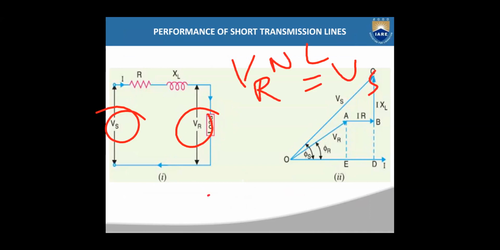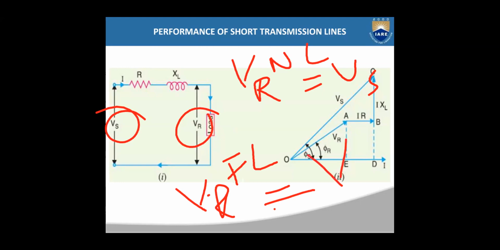Okay. So then VR under full load condition is VR itself. When there is some drop across this resistance and inductance, then the remaining voltage is VR here. So VR at full load will be VR only, and VR at no load will be VS. So the change in voltage is nothing but the difference of these two, which is VS minus VR.